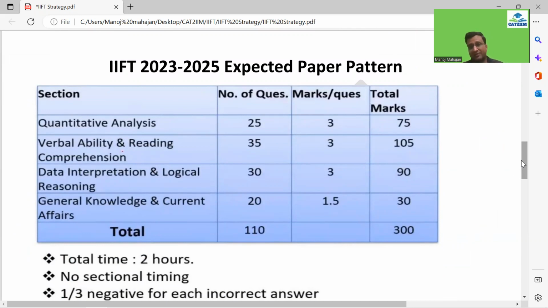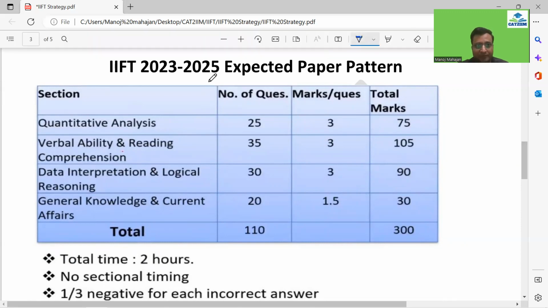So after this criteria of giving so much weightage to 10th, 12th, academic diversity, gender diversity, things have been a little easier for some of the students, guys. So what I feel is, guys, because the NTA is conducting, the expected pattern should remain this only, looking at the past few IIFT papers. So this is the expected paper pattern.